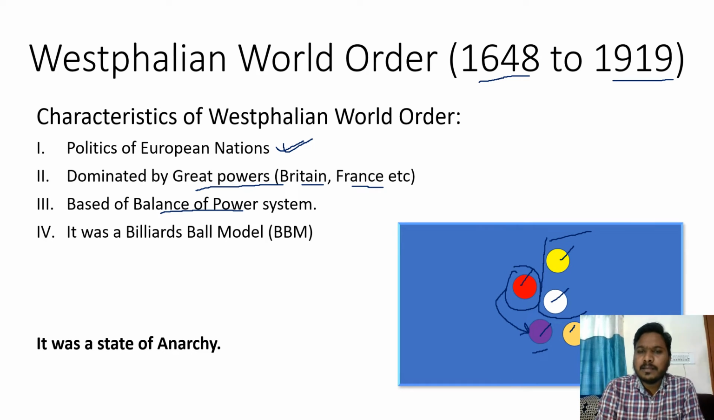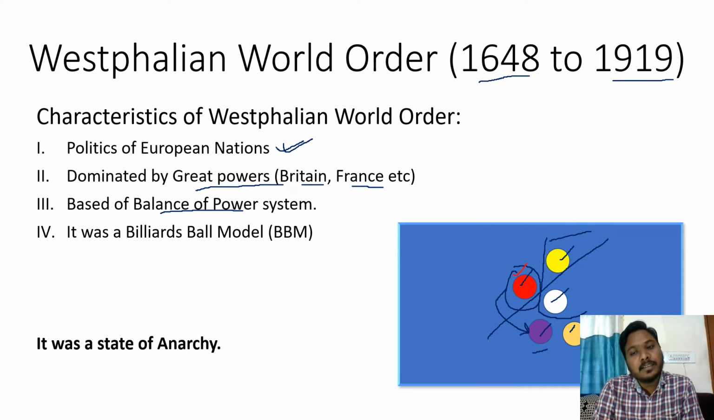Similarly, at some time, if Britain and France come together, automatically these two or three will come together so that a balance of power will be maintained. So the Westphalian world order was all about maintaining that balance of power. However, in this balance of power, what used to be the practice was that this particular nation is a friend of none.